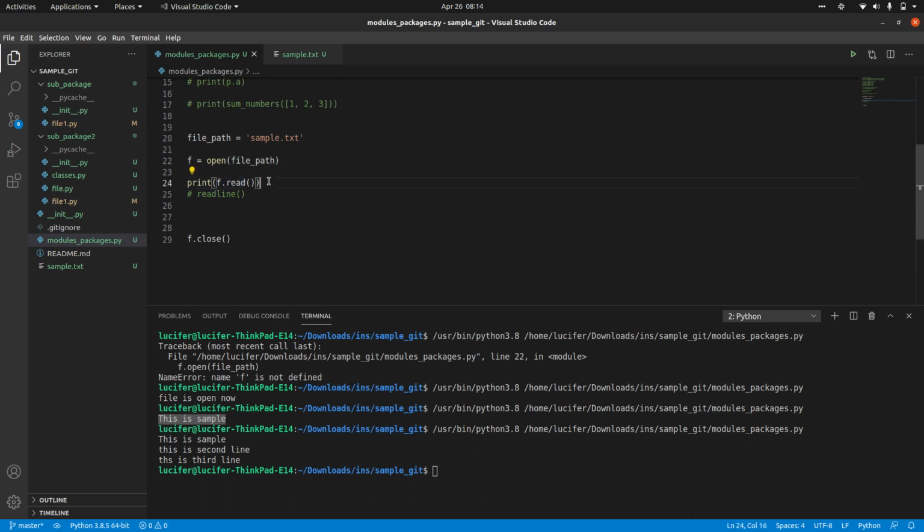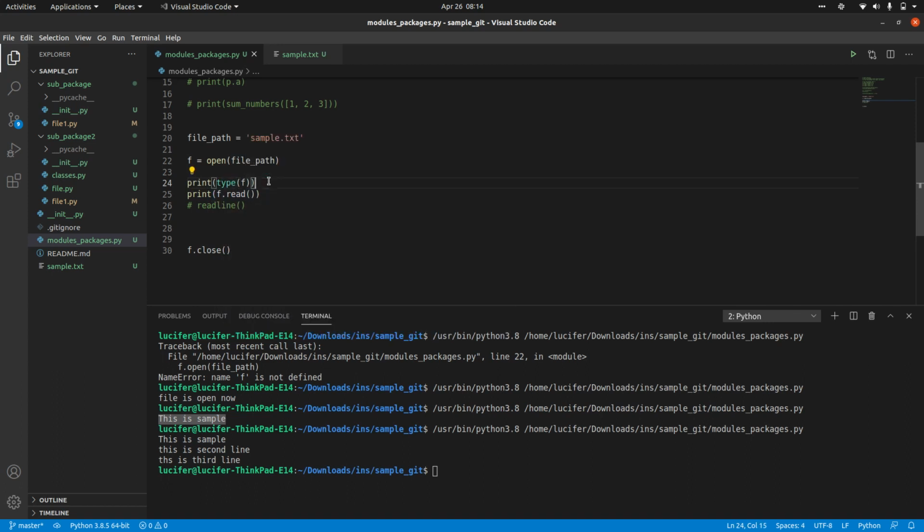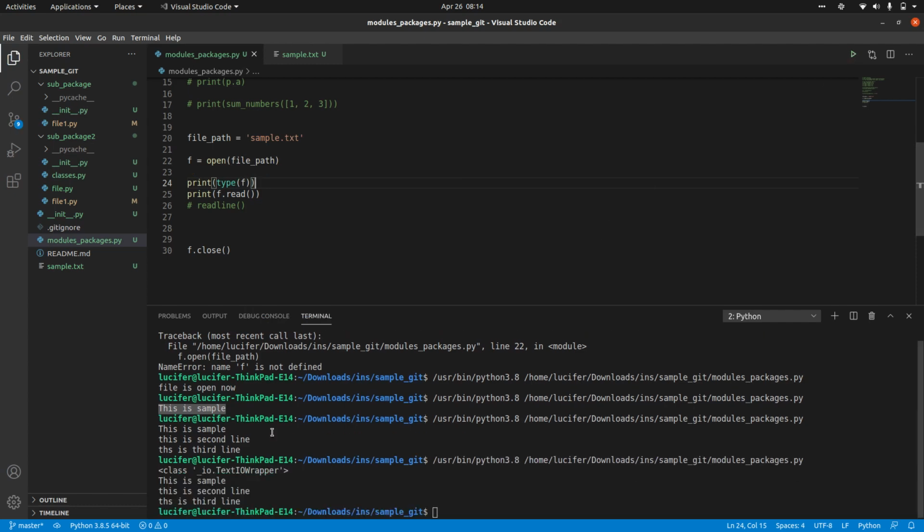You can also see the type of this particular f. It will be a file class, io.TextIOWrapper. So this is nothing but a file. IO means input output. So this TextIOWrapper means everything is read in the text format.